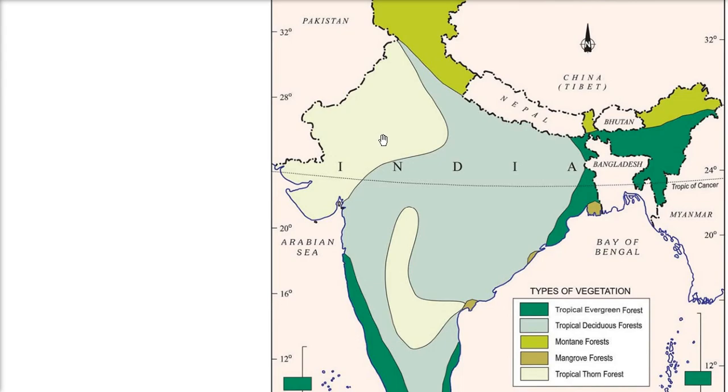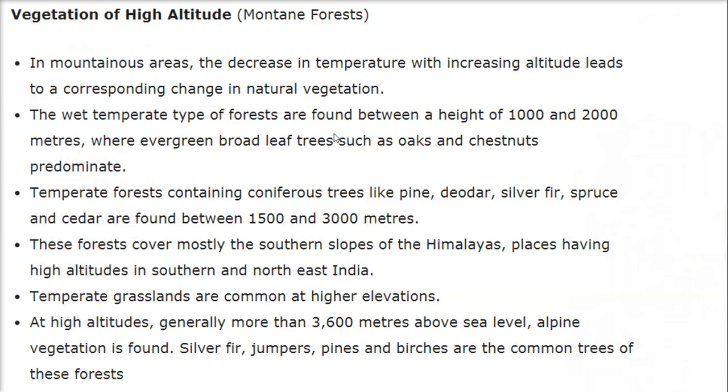Then these are the places where we have very little rain, less than 50, 40 centimeter, even 10 centimeter in these areas. So less than 60 centimeters, these areas have very little rain. So these are tropical thorn forests, or you can call it tropical thorn forest and scrub.